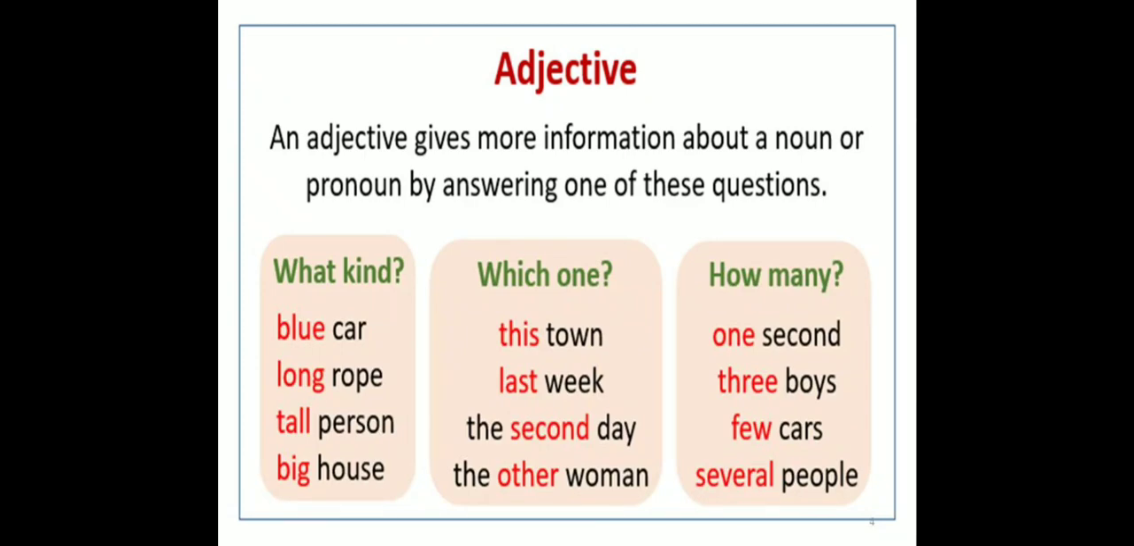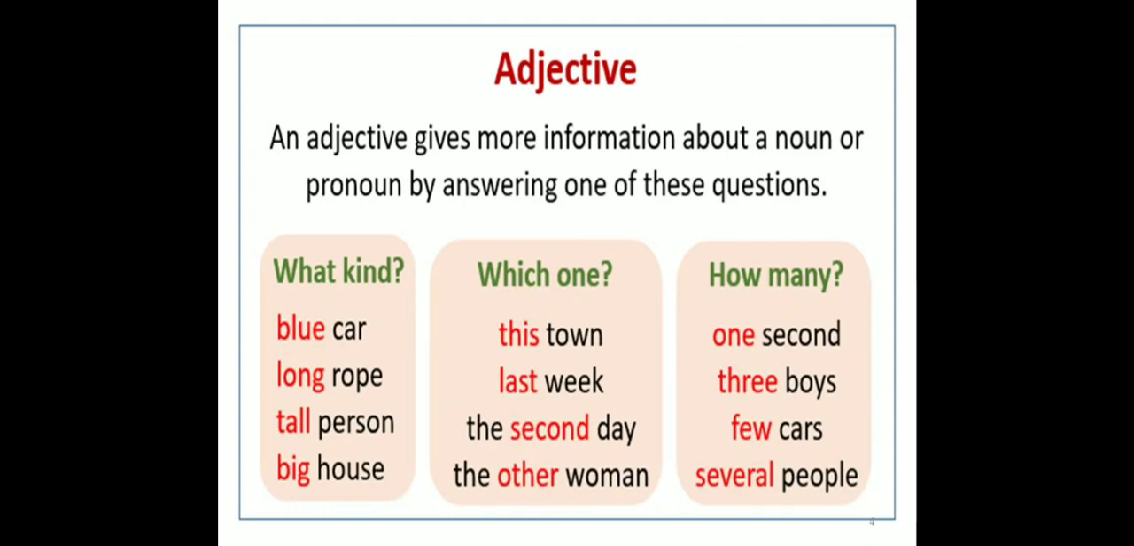And what are those questions? What kind, which one, how many. For example, what kind? Blue car, long rope, tall person, big house. So here, blue, long, tall, big. These will give the exact what kind of car, rope, person, house it is.